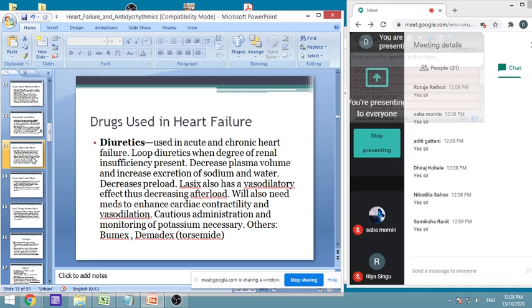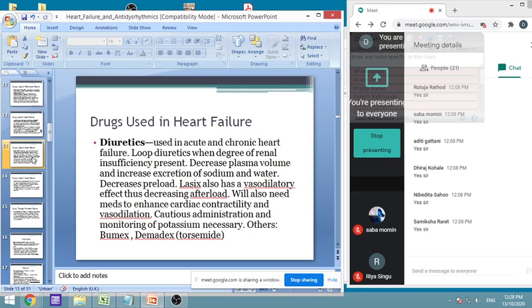They are the diuretics. Diuretics are the drugs which cause an increase in urine excretion, and this increase is useful because it will cause a decrease in blood volume. A decrease in blood volume means a decrease in the amount of blood flowing through the blood vessels, which will cause a decrease in venous return.